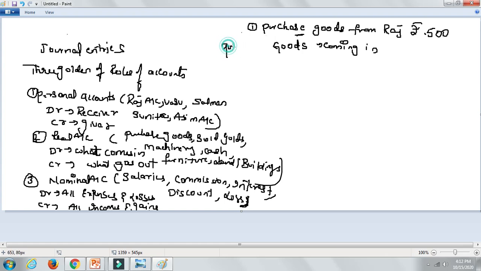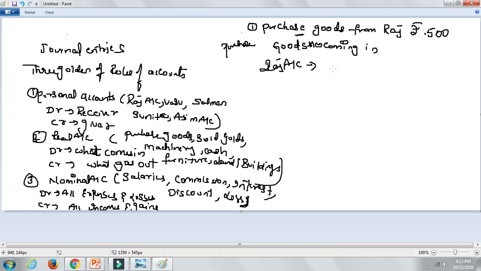One is purchase goods account and the other is Raj account. So Raj belongs to which one? Personal account, real account, or nominal? He is belonging to personal account.